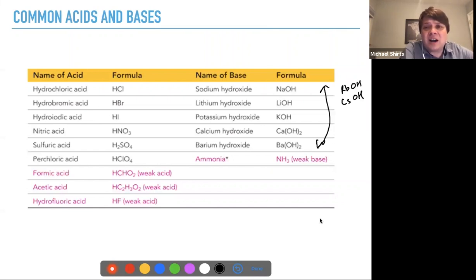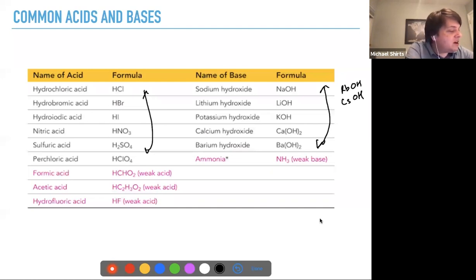For the strong bases, you should recognize which ones are strong bases. But the tests are open book, so I won't give you a table of strong bases, but it'll be open book, so you can look them up. For the strong acids, these are very common strong acids. Anything with a hydrogen and a halogen will be a strong acid, except for HF. We'll get into that later.